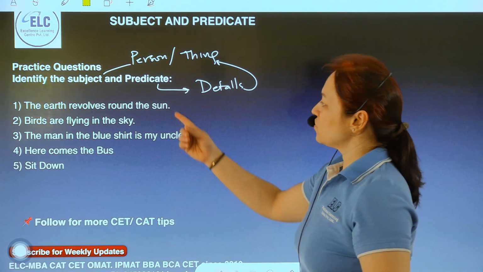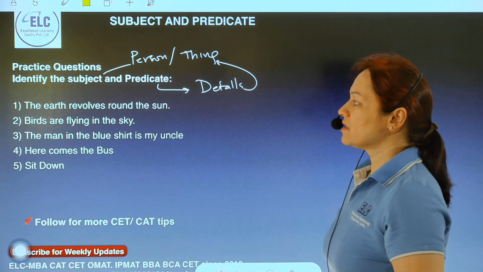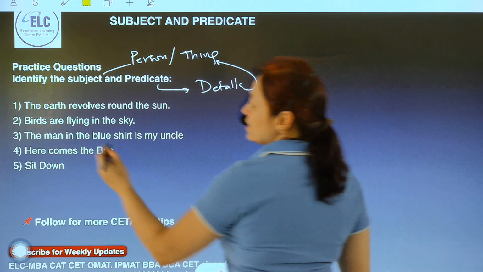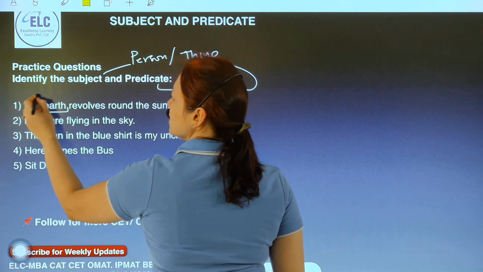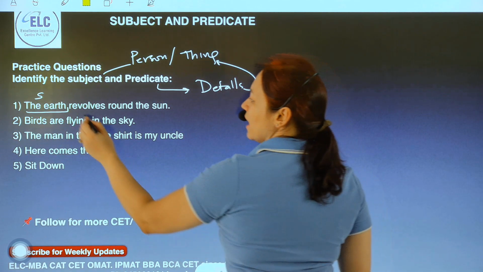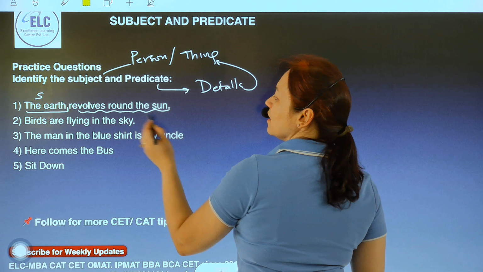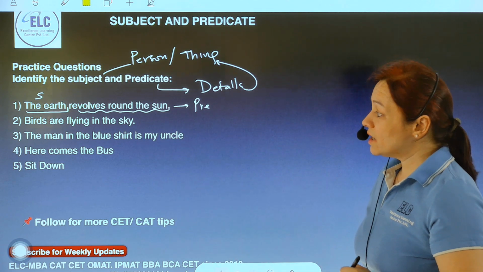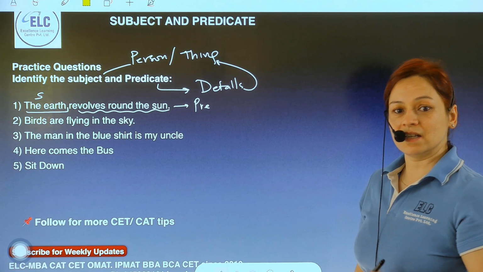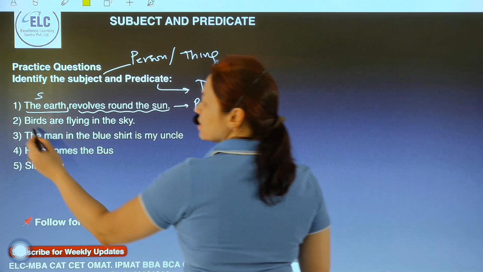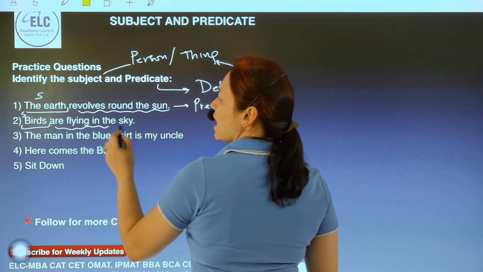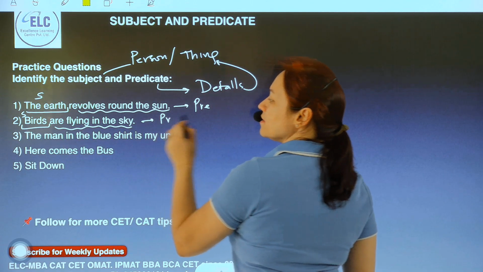Let's understand the first one. The earth revolves around the sun. The subject here is the earth. This is the subject. And revolves around the sun is the predicate. Birds are flying in the sky. The sentence is talking about birds. So birds are the subject and are flying in the sky is the predicate.